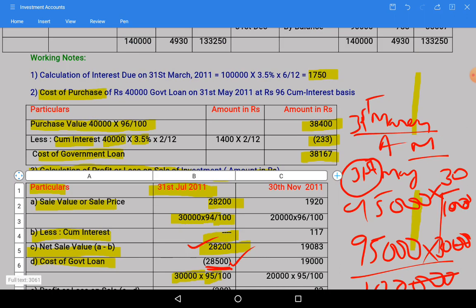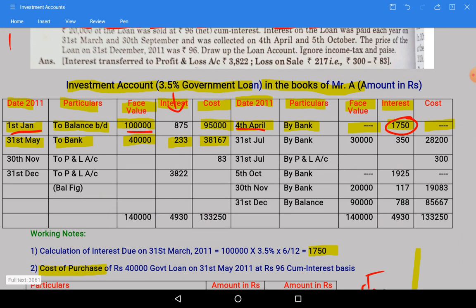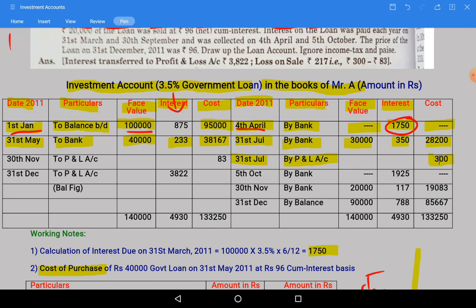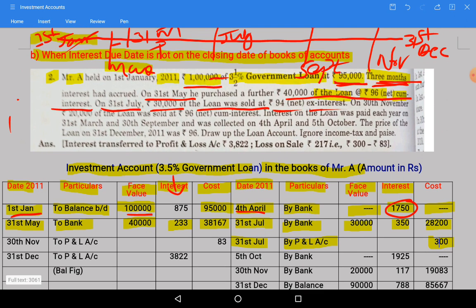This we are going to fill up in the investment account. Let us see that thing. On 31st July, by bank, 30,000 worth face value we are selling for 28,200, and 350 is the interest. On the same date, 31st July, there is loss 300 which we have seen. So loss will come credit side, profit will come on the debit side of the investment account. Okay, hope you have understood till here. Let us see the next transaction. What is the next transaction?